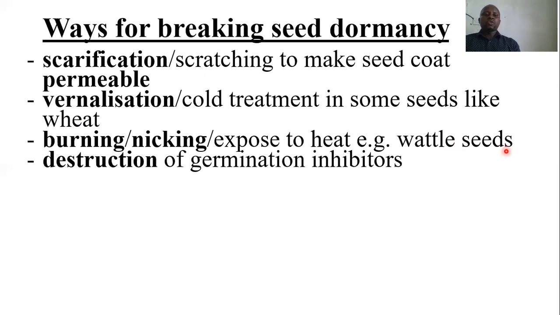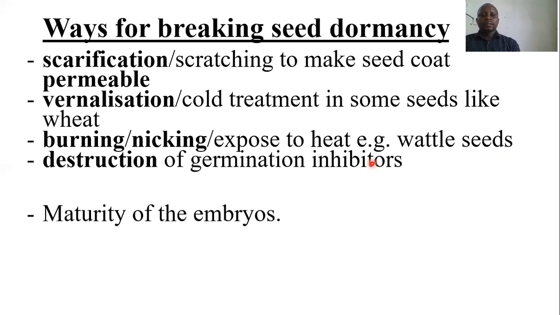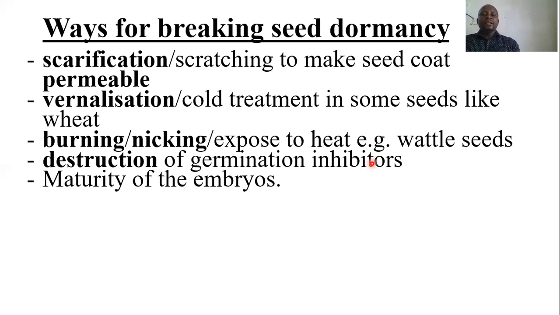Apart from that, you can also have destruction of germination inhibitors. If there are some germination inhibitors, then they can be destroyed, hence breaking seed dormancy. Now, another one is natural, whereby the embryos become mature, or we can talk of maturity of the embryos. So when the embryos become mature, then the seed dormancy will be broken. That is, the seeds will start to germinate.